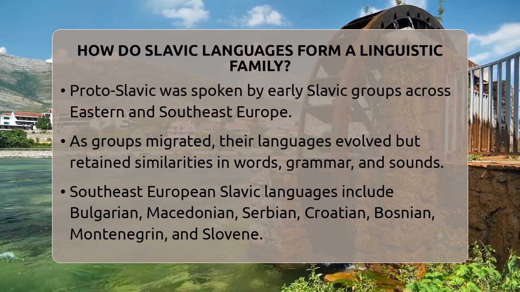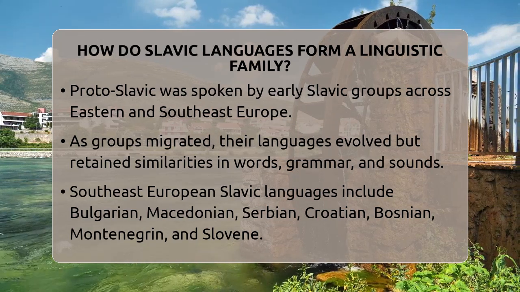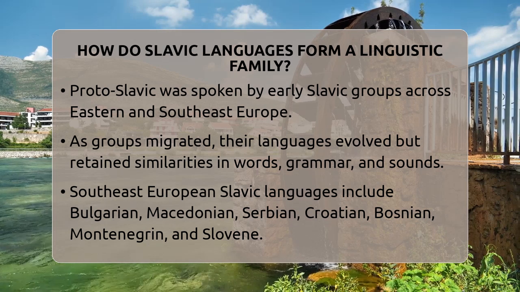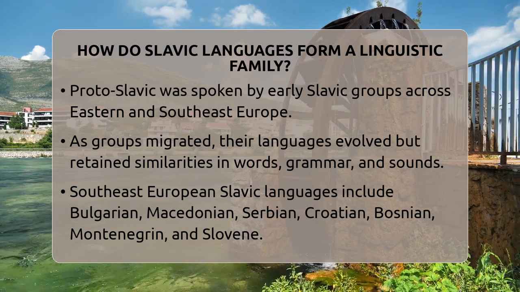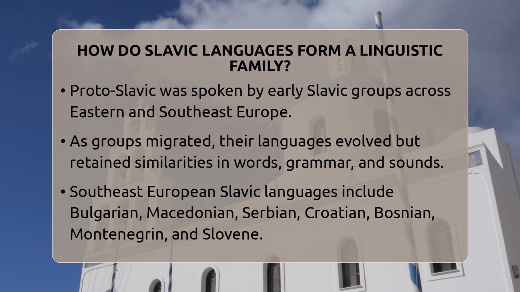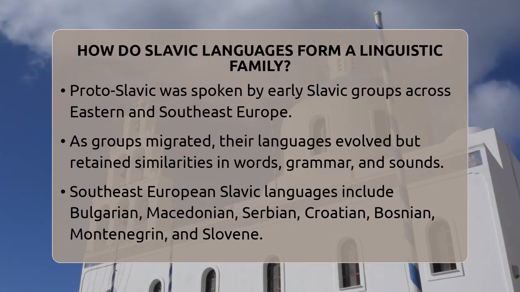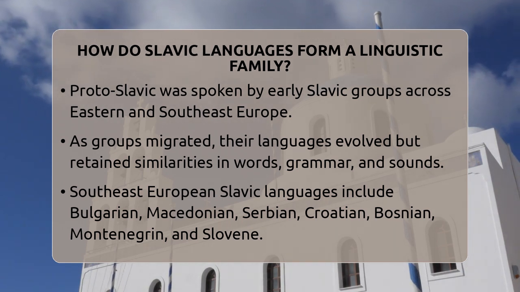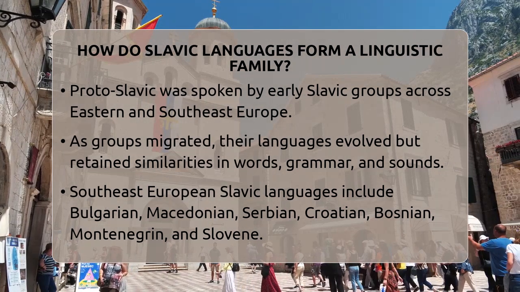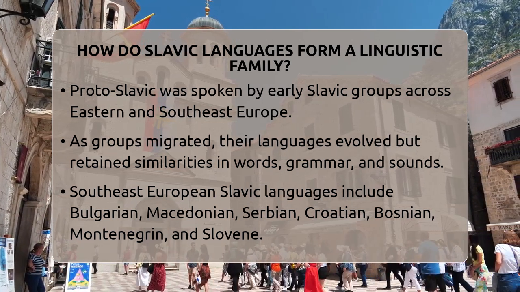In Southeast Europe, the Slavic language family includes languages like Bulgarian, Macedonian, Serbian, Croatian, Bosnian, Montenegrin, and Slovene. These languages are spoken across countries such as Serbia, Croatia, Bosnia and Herzegovina, Montenegro, Slovenia, North Macedonia, and Bulgaria. People in these regions often understand each other to some degree because of their shared roots. For example, a Serbian speaker might understand a Croatian speaker fairly well, especially if they speak slowly or clearly.